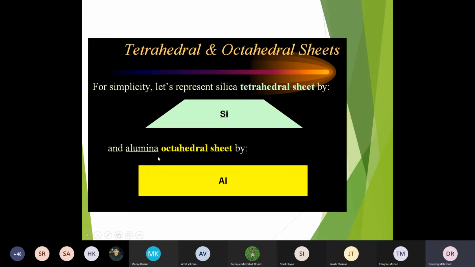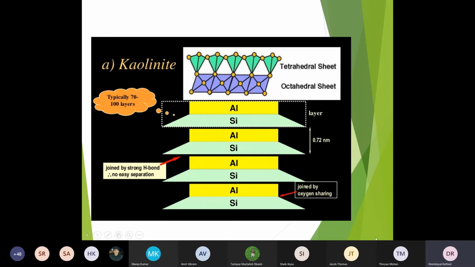So these are the sheets I have made, for our convenience. Now coming to the minerals, clay will have the kaolinite mineral. How does the structure of kaolinite look? It is the combination of alumina sheet and silica sheet: alumina sheet, silica sheet, alumina sheet, silica sheet, joined by strong hydrogen bonds. No easy separation. It is very difficult to separate.